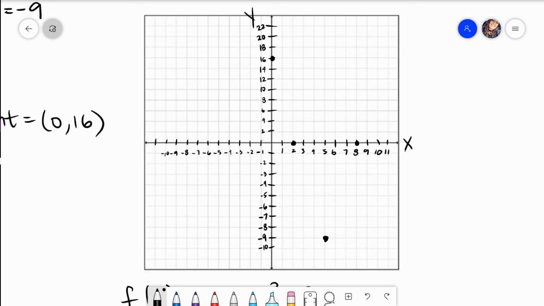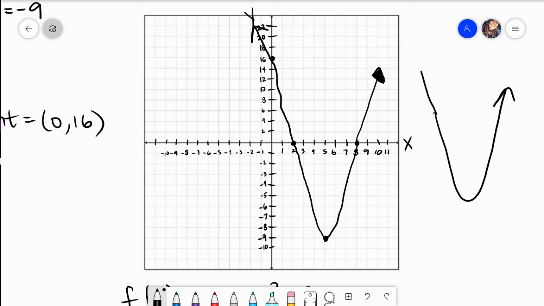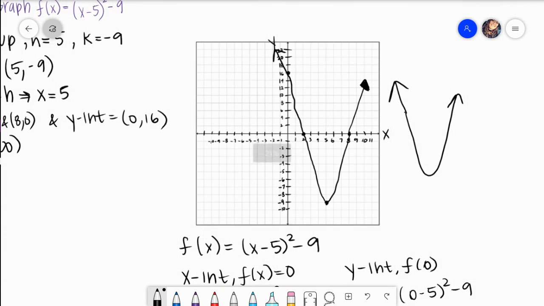It's probably going to be really ugly, but it's okay. So I know that this is going to go this way, and then, of course, my hand started to shake. Very shaky. It should look like this, but I don't trust myself when drawing a parabola. I don't trust myself when drawing a straight line. So hopefully that kind of makes sense. I do have one graphed already for you that I'm going to show you.